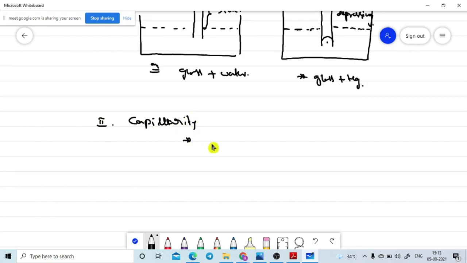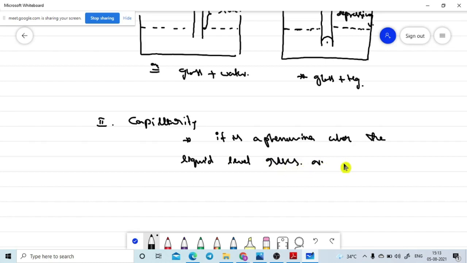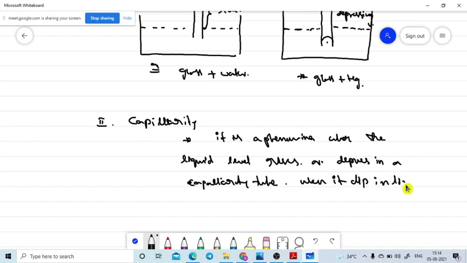Capillarity is nothing but the phenomenon where the liquid level rises or depresses in a capillary tube when it is dipped in a liquid. So this is the basic definition for capillarity and the capillary tube.